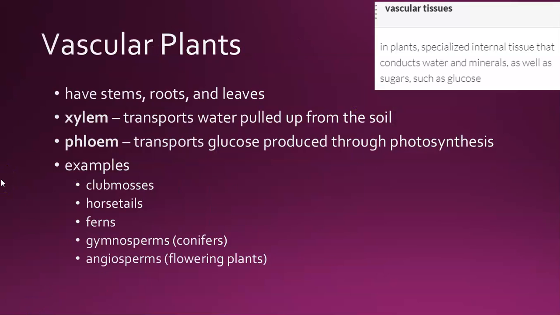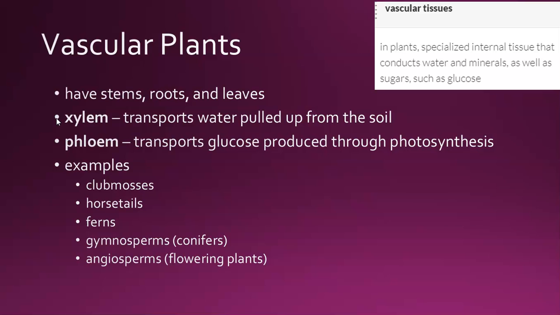All right, so now we're going to move on to vascular plants. We just talked about mosses, which are non-vascular. They don't have that internal plumbing, if you will, to transport water and nutrients. Vascular plants do. Now, some vascular plants produce seeds and some don't, so we'll get into that in a little bit. But let's talk about two really important vocabulary terms regarding vascular plants.